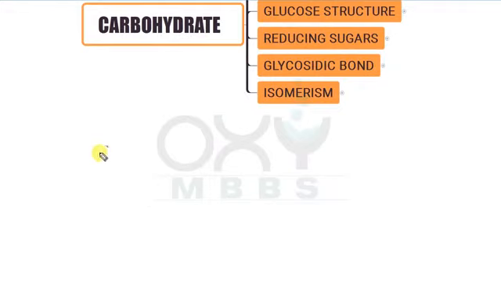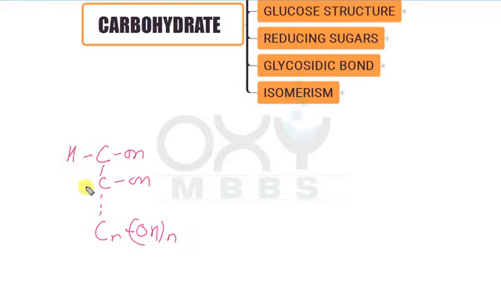So we have here OH and n number of carbon atoms with n number of hydroxyl groups, and n number of H atoms. Now we are converting this hydroxyl group into the aldehyde group.